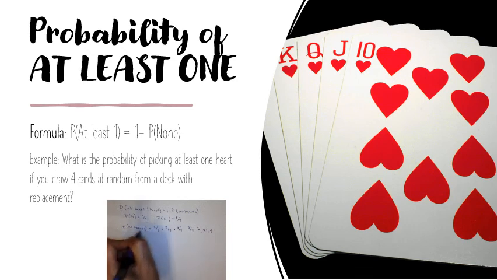So 1 minus 0.3164, and you get 0.6836. This is your probability of getting at least 1 heart. That means you could get 1 heart, 2 hearts, 3 hearts, or 4 hearts. This is the probability of all those combined.